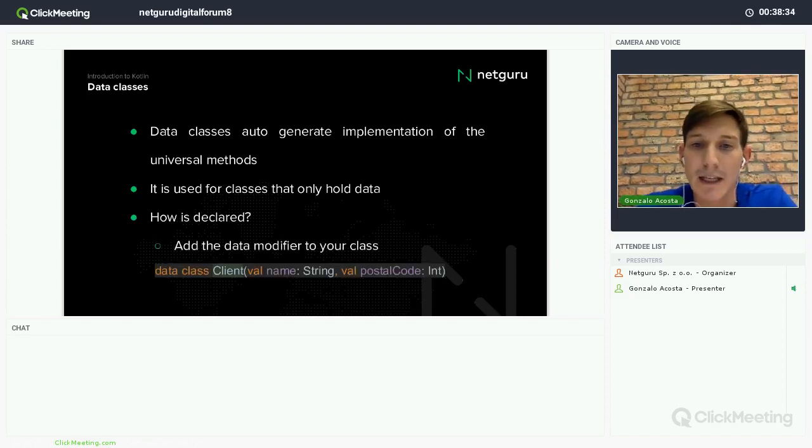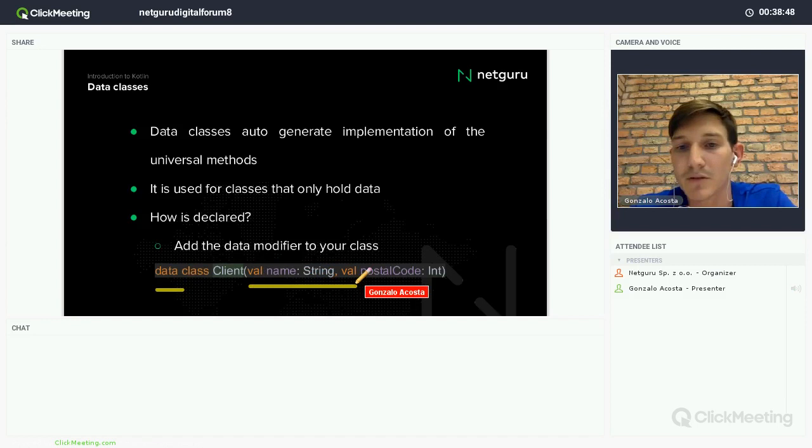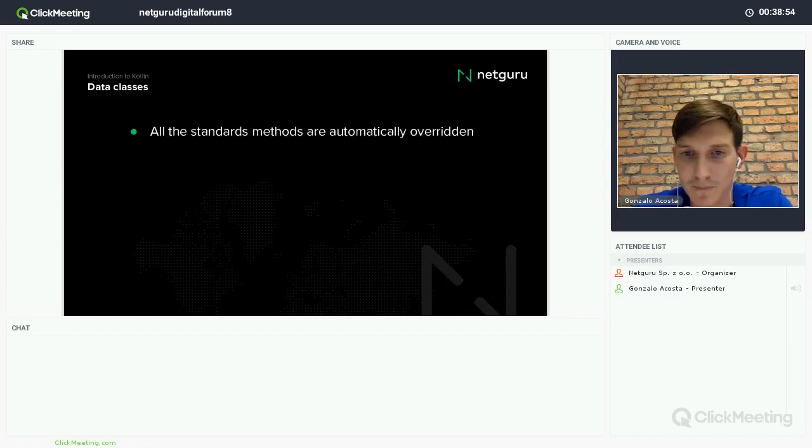So how is it done? Basically, you only have to add the data modifier before the class. In this case, you can see it here. So you define data class and the name of the class, and then you define in a primary constructor all the properties, right, that the class has.